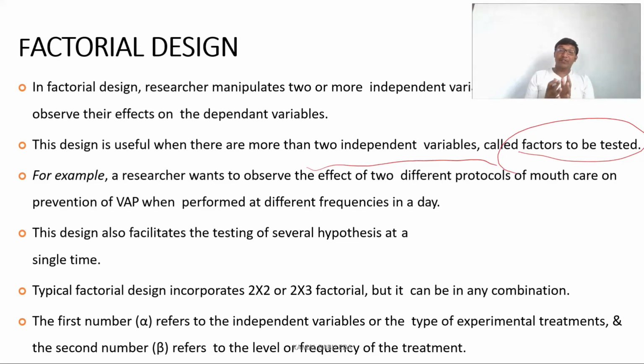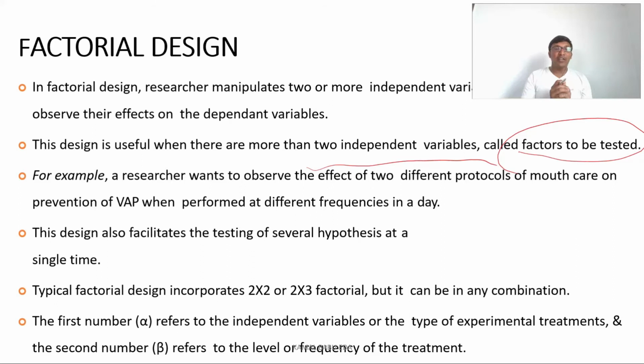For example, in this factorial design, we have two different types of protocols followed in the ICUs, mainly to prevent ventilator associated pneumonia. They are giving two different types of medication: chlorhexidine, and also saline mouthwash. Here they want to identify at what intervals and frequencies the treatment gives the desired effect, so that the patient is safe from ventilator associated pneumonia.